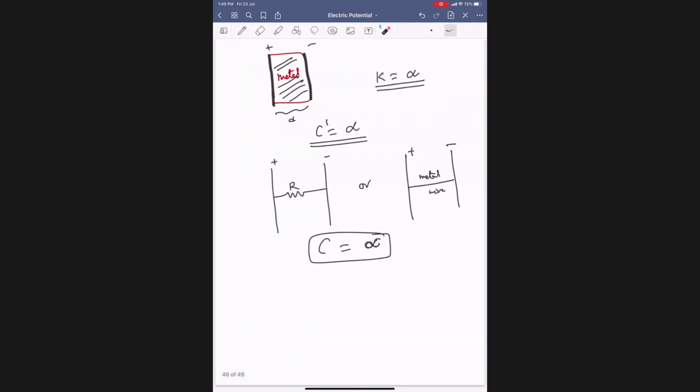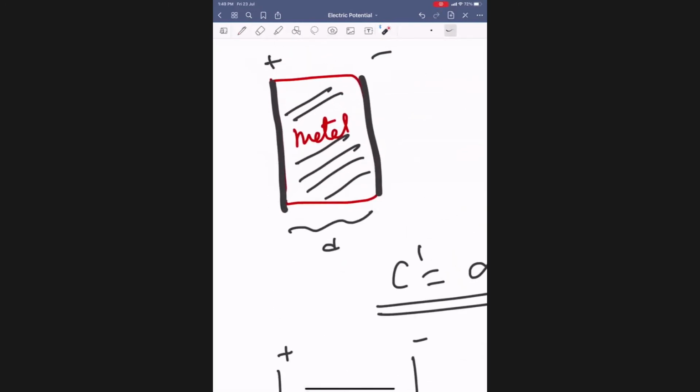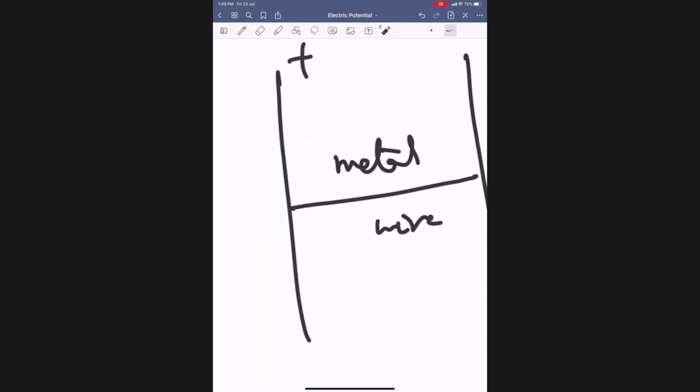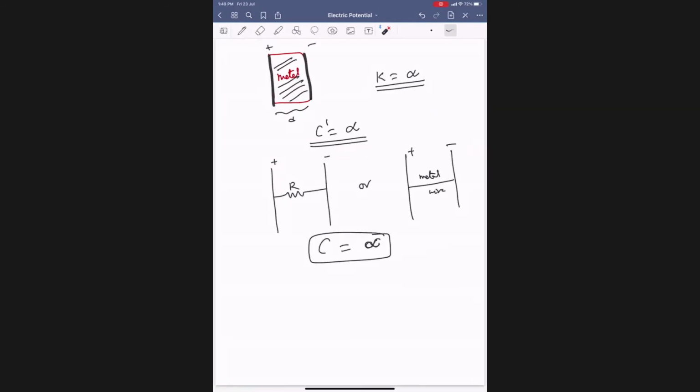This one, sir, under metal, what did you write, sir? Under metal, D. This is D. Not that one, sir, the next diagram. The right side one under the metal wire. Okay. Yes, sir.